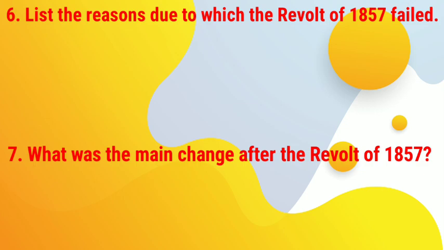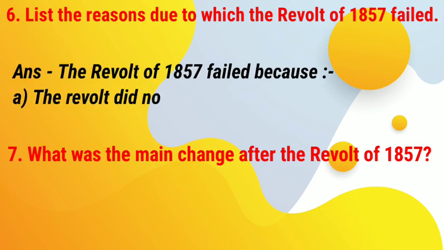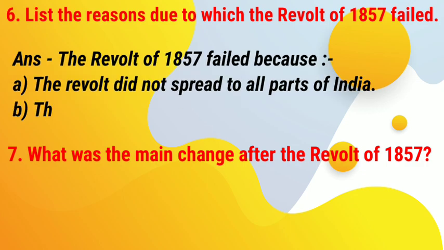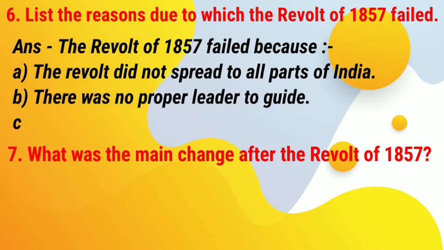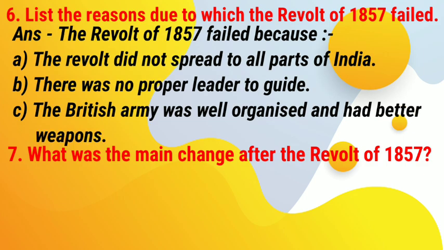6. List the reasons due to which the revolt of 1857 failed. Answer. The revolt of 1857 failed because: A. The revolt did not spread to all parts of India. B. There was no proper leader to guide. C. The British army was well organized and had better weapons.